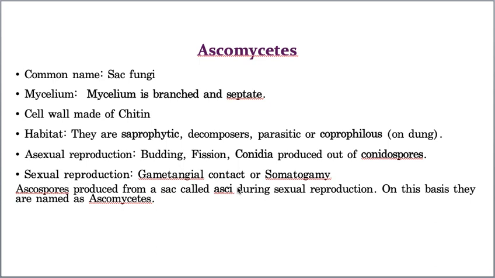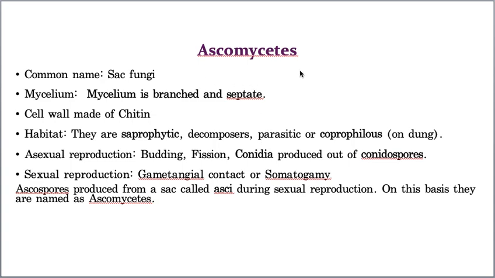Of course, asci is plural, but singular, one single structure, is called an ascus. A special sac-like structure called ascus is produced in Ascomycetes, in which the special spores called ascospores are produced. By this reason, they are called Ascomycetes.